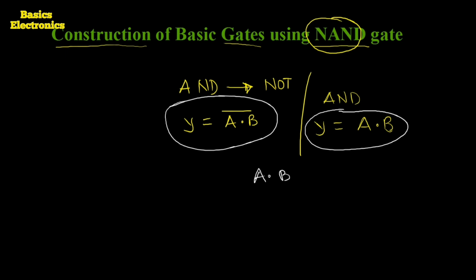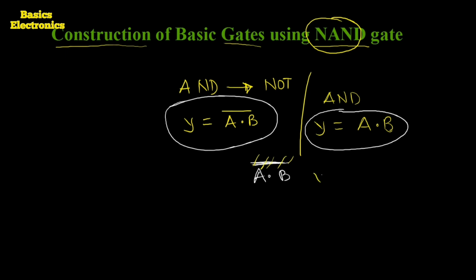If we remove the complement from the output of the NAND gate, then it works as an AND gate.